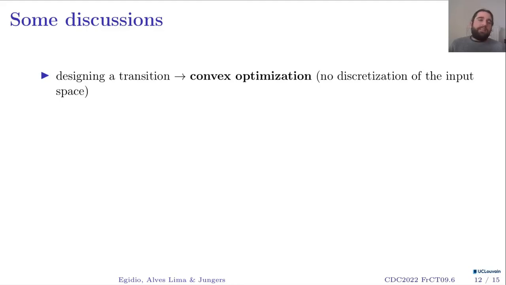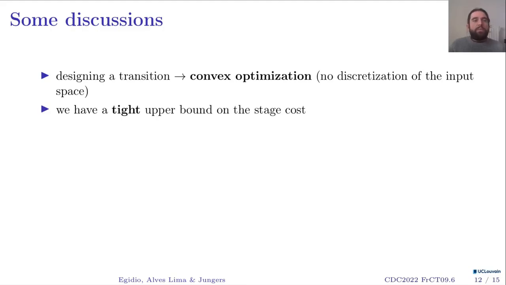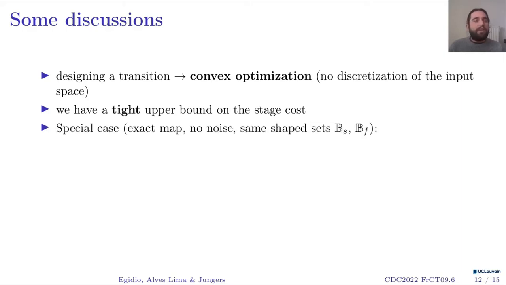Then designing a transition can be done efficiently by convex optimization, and we don't have to discretize input space to build our abstraction. We also have tight upper bounds on the stage cost, and that's because we didn't introduce any conservatism in developing these conditions. To assess some underlying necessary conditions associated to our method, we're going to focus now on a very special case.